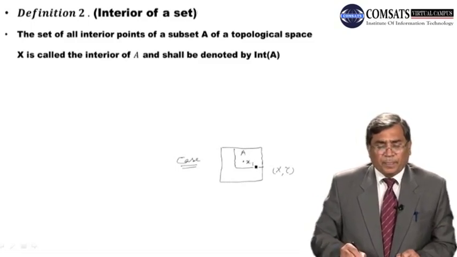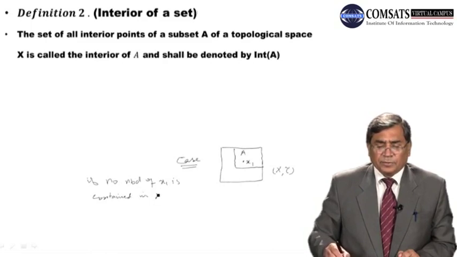If no neighborhood of x1 is contained in A,